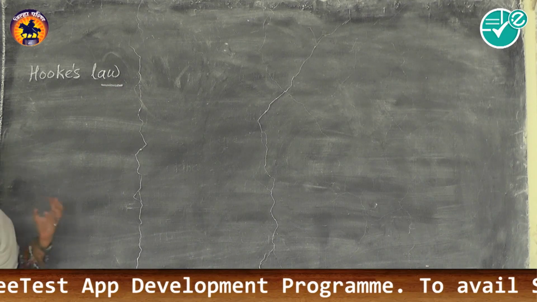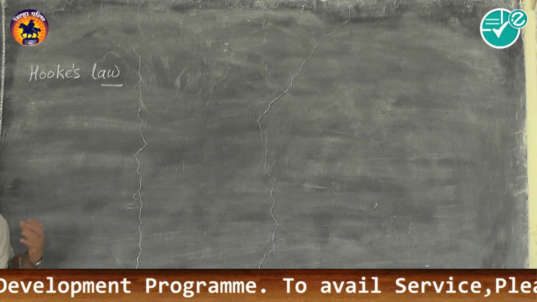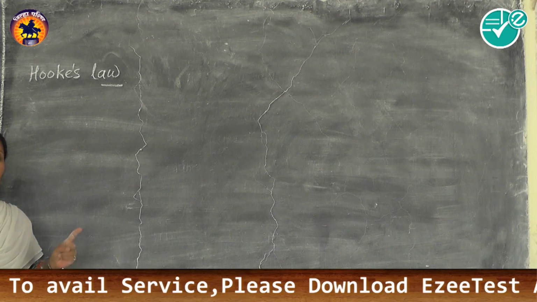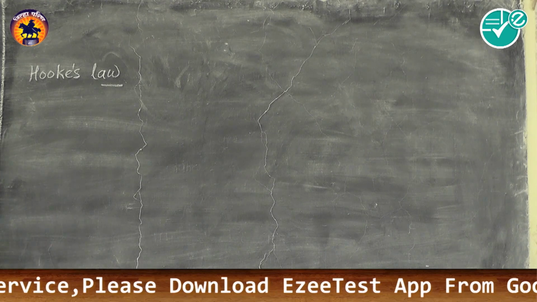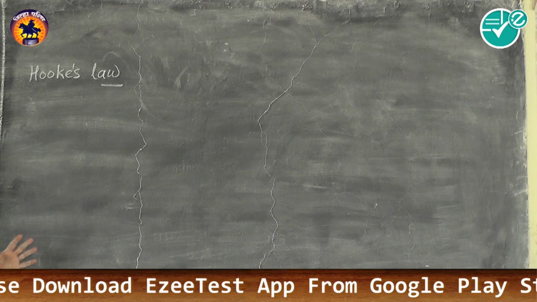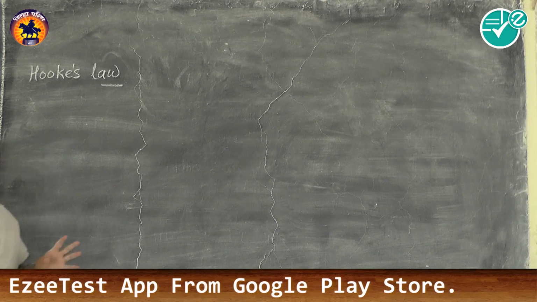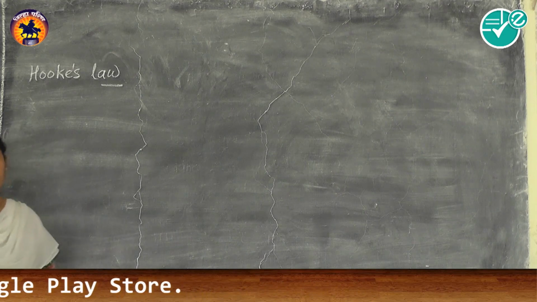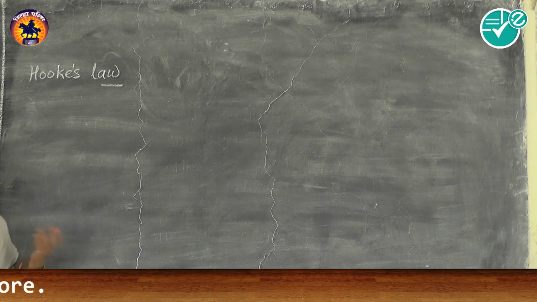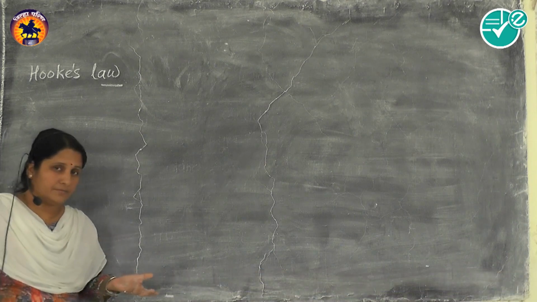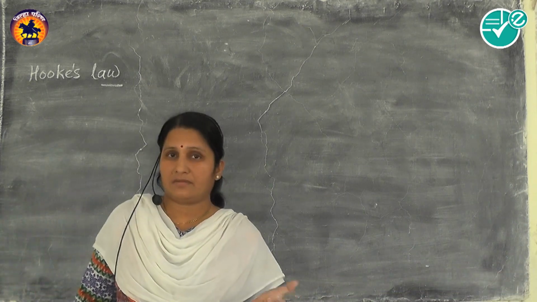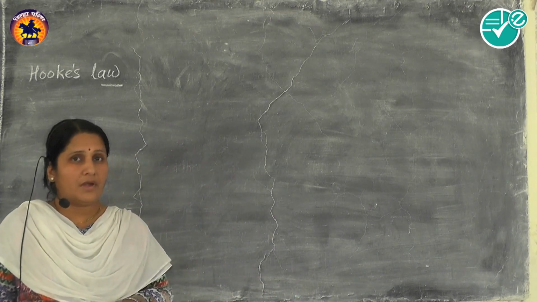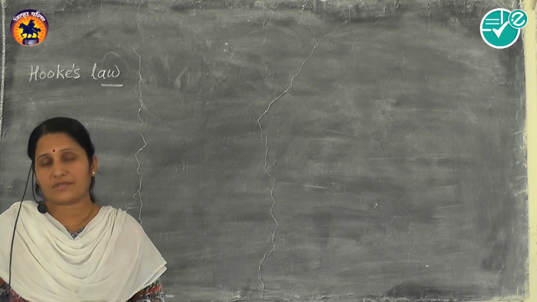Robert Hooke, a physicist, astrologist, and inventor of the UK, stated one law of elasticity, and according to his law, within the elastic limit, stress is directly proportional to strain. Or we can say, provided that the elastic limit is not exceeded, the deformation produced in the body is directly proportional to the applied force.